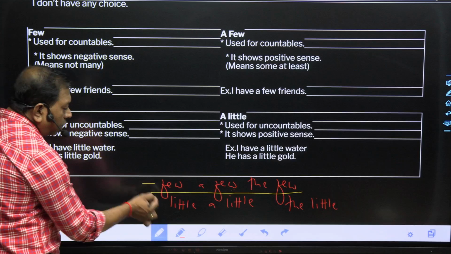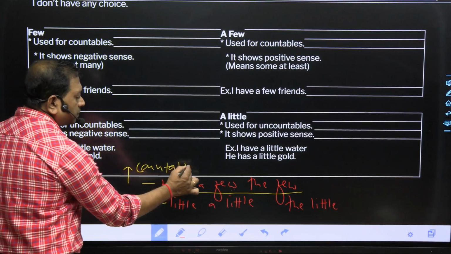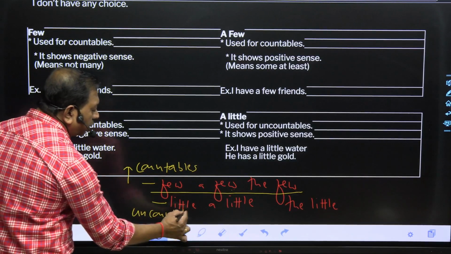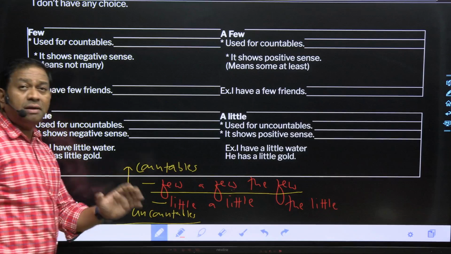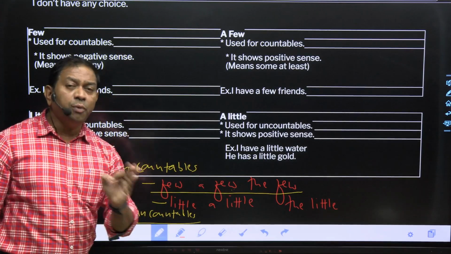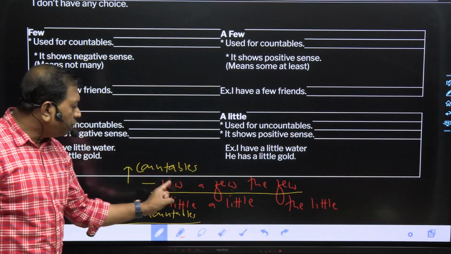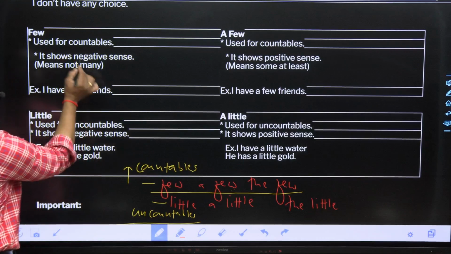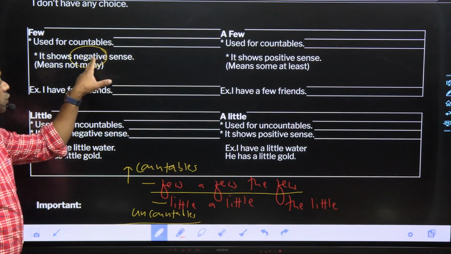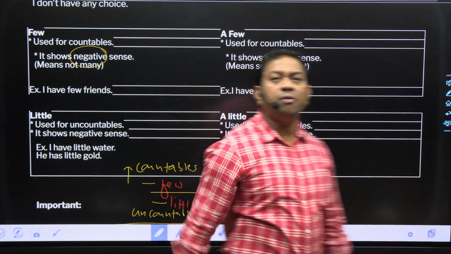अब देखो, few, a few, the few. Few and little: few is used for countables, and little is used for uncountables. Major difference वही है. Few, a few, the few are used for countables and little, a little, the little are used for uncountables. क्लियर? फिर few, a few, the few में क्या फर्क है? Few shows negative sense. Point to be noted: they are used for countables, but it shows negative sense. And a few shows positive sense.